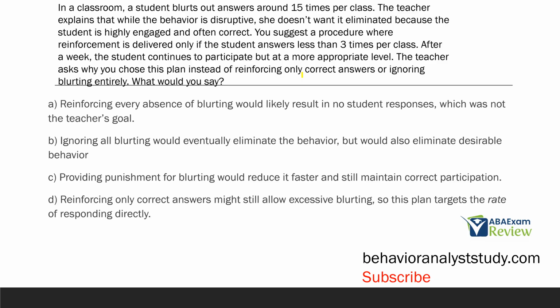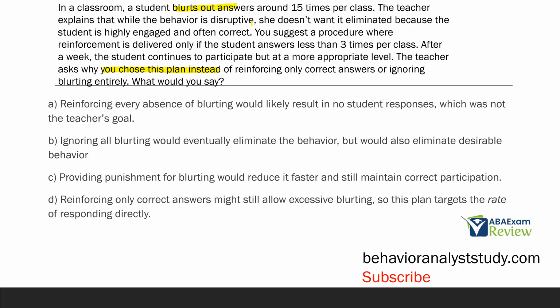Long question. I never want you to see a long question and skip it or start to panic. We have to be comfortable looking at these long questions and attacking them just like we would any other question. So, what are you saying to this teacher who asked you about the plan you chose? We have a student who is blurting out answers too many times per class.